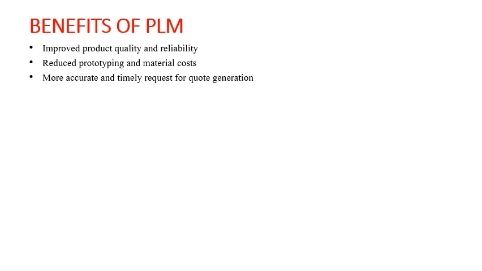Now, for example, if a design process is happening, people in the manufacturing department will also know what kind of concept designs are being made and what kind of technical drawings are being made. So depending on that, they can decide what materials they need and what kind of fixtures they need, which machines they need, and which tools they need, and they can put the appropriate quote even before the actual final design reaches them. So if all activities are transparent and visible to everyone, it becomes very easy for everyone to decide accurately at what time they need to generate the quotations.